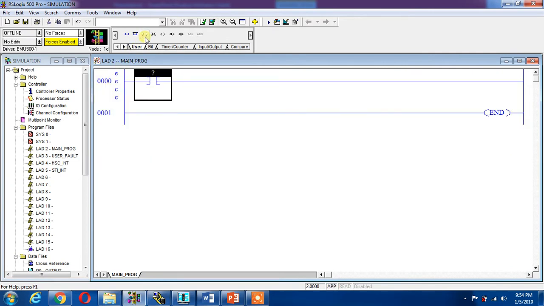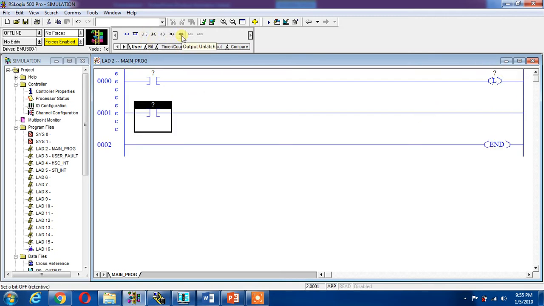This is my XIO contact and this is my latch. Output latch set. It is same as set. In other PLCs, we can use an S coil, set coil. So here in Allen Bradley it is latch. I can say this. And now if I want to unlatch, reset this, I can use unlatch, reset. Reset and unlatch is the same, set and latch is the same.